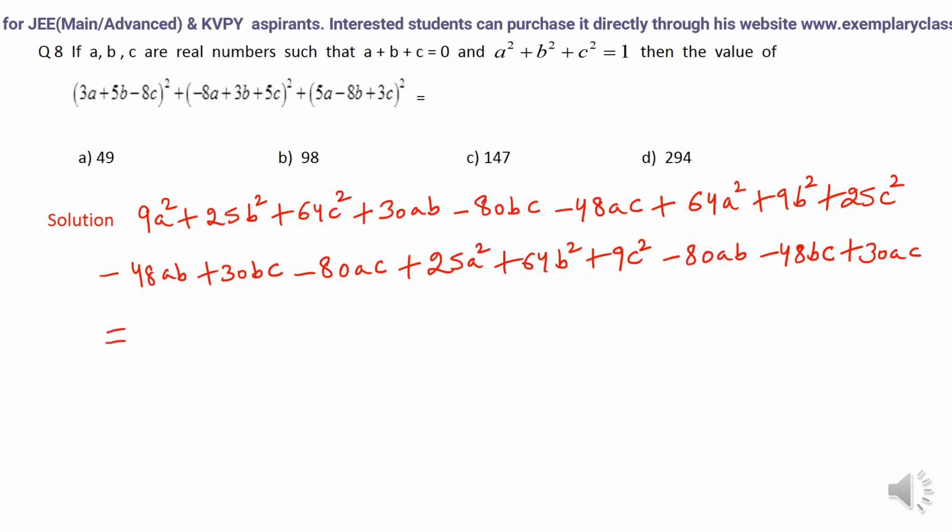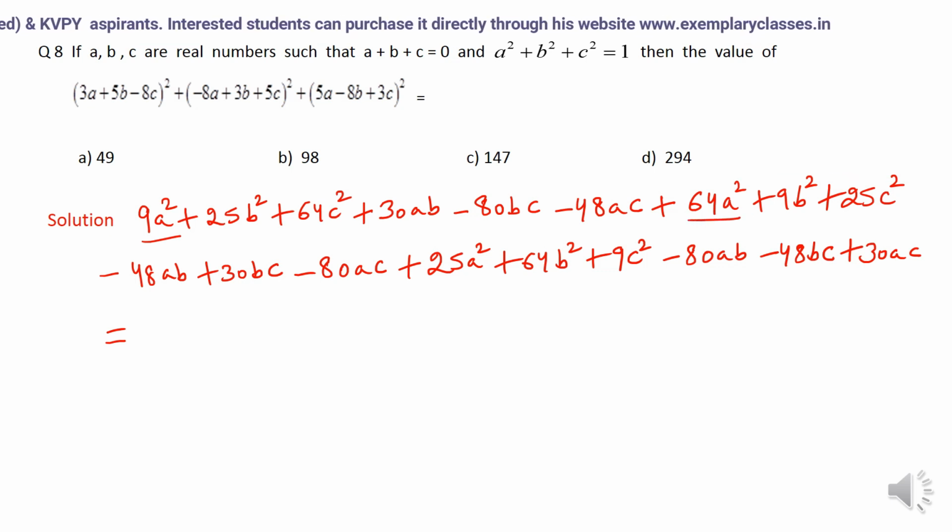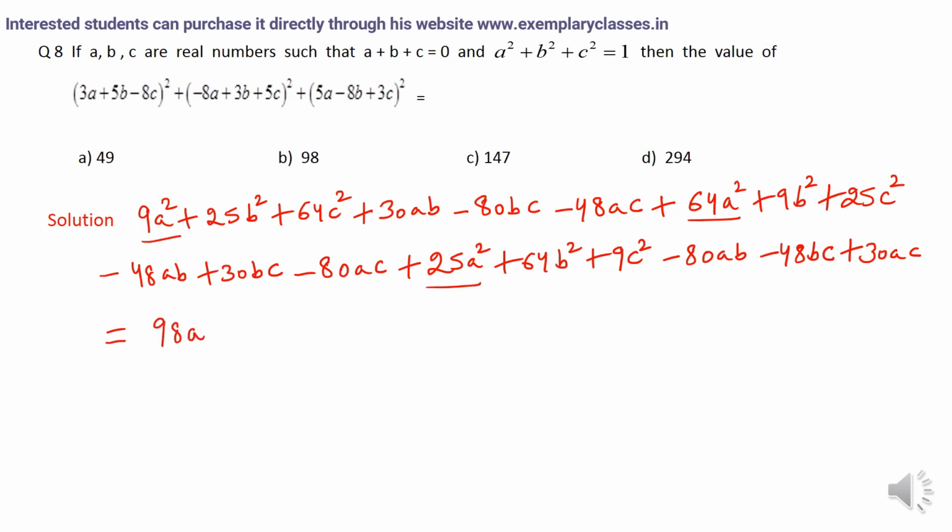Now what we have to do, we have to combine all the like terms, like 9A square plus 64A square becomes 73A square, and then we have 25A square, so it becomes 98A square. 25B square, 9B square, it becomes 34B square plus 64B square, again it becomes 98B square.